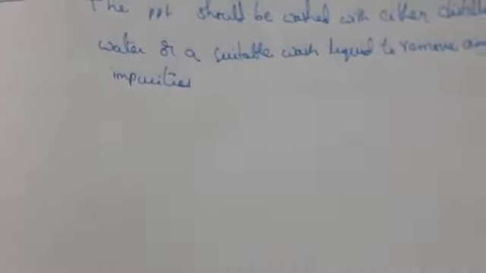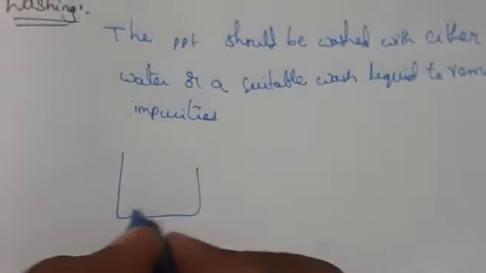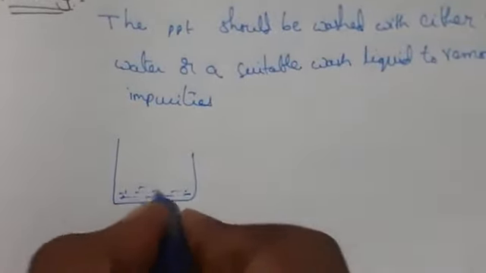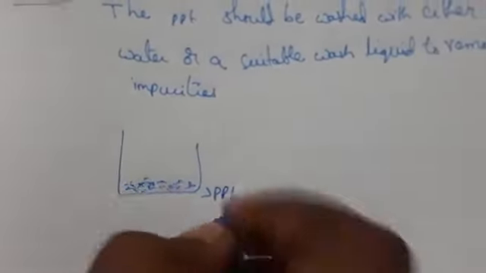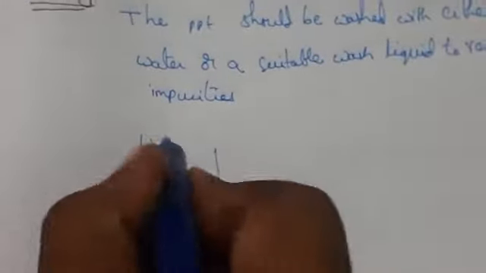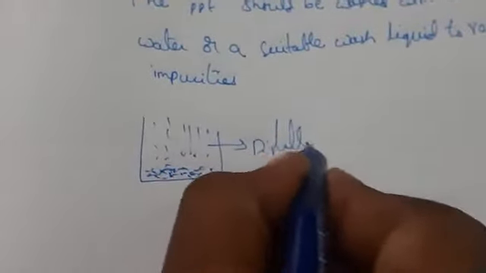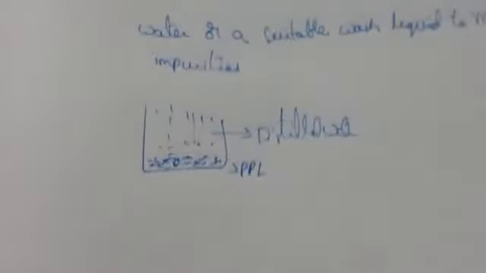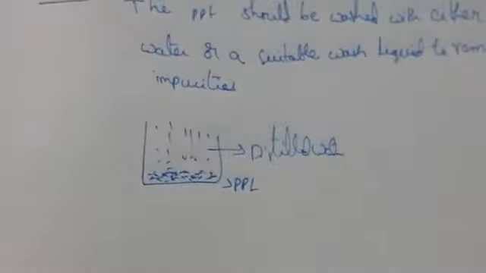For example, say the precipitate is in the beaker. So this is the precipitate we are having. It is washed with some distilled water, or a suitable wash liquid. When you go on washing with distilled water, after that you have to transfer the precipitate. This can be done many times.